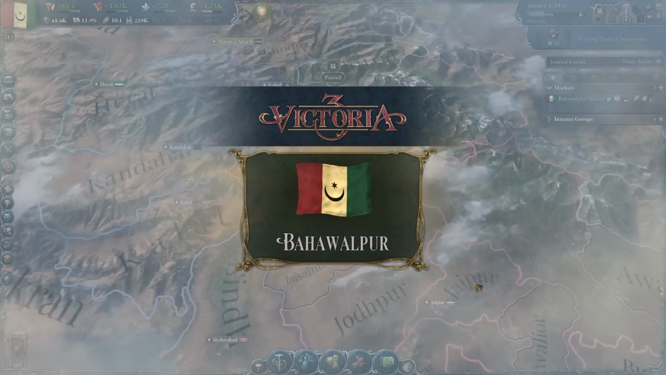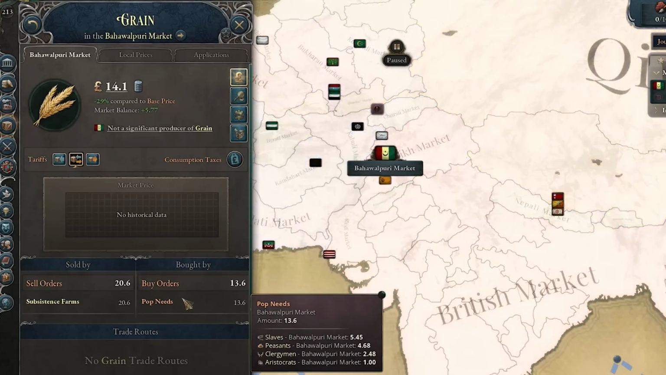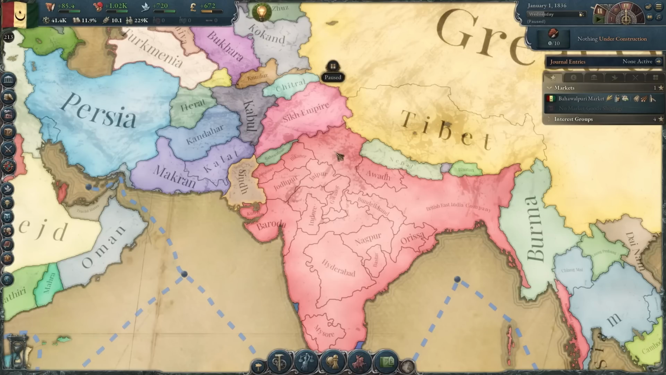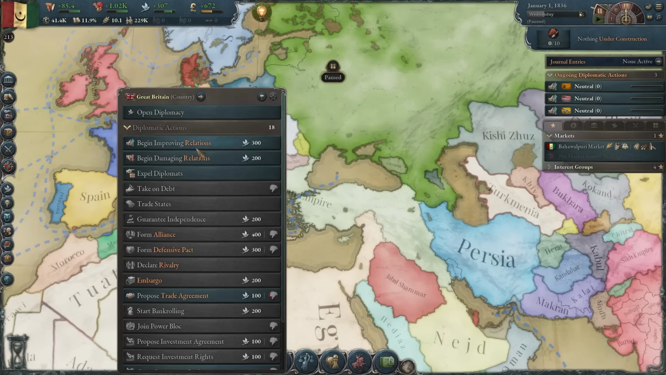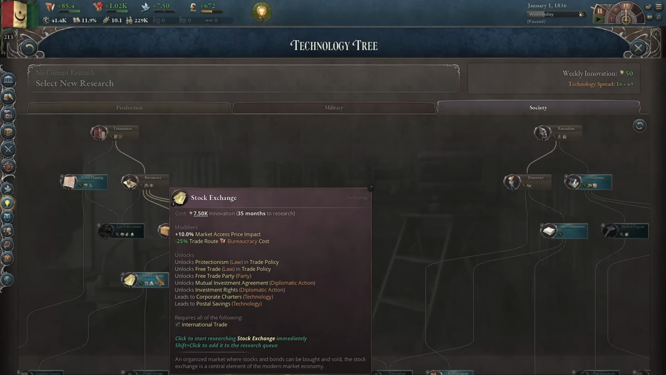Oh man, this is gonna be bad. I have like 0 units. Can I even get any Corlos? Oh yeah, I can. At least I can do that, I guess. Let's also improve the Sikh Empire, India, China, and Britain of course. And for research I'll go for stock exchange.